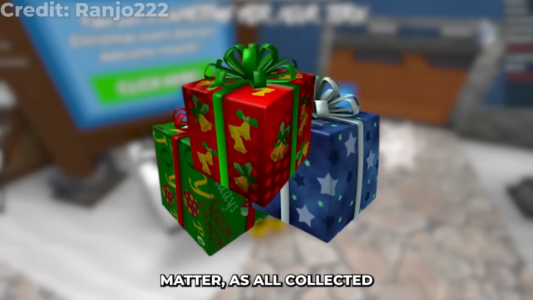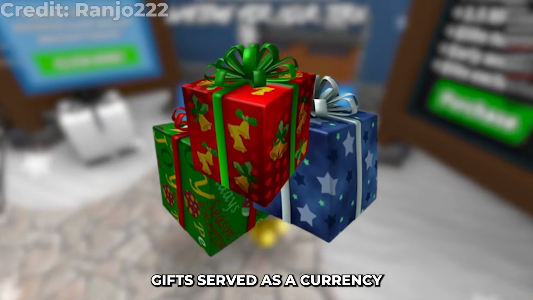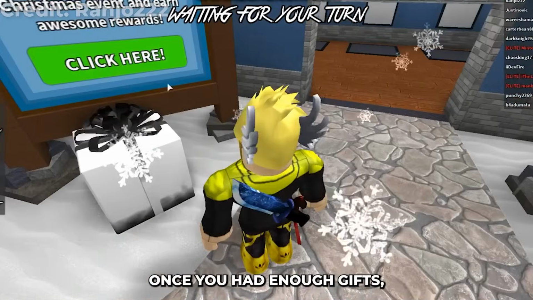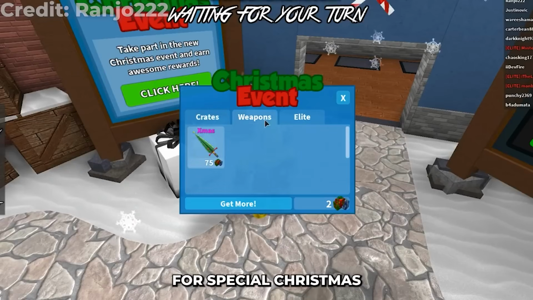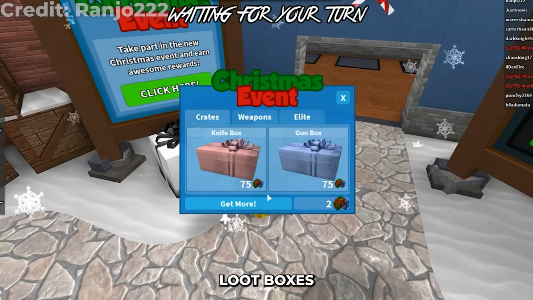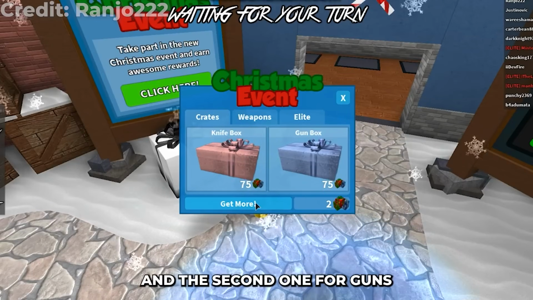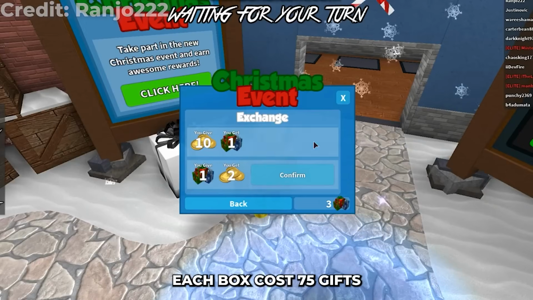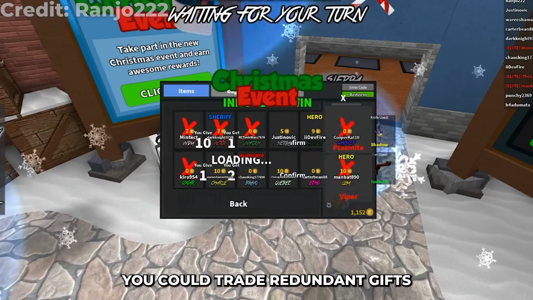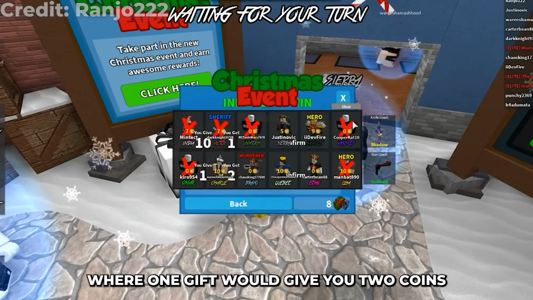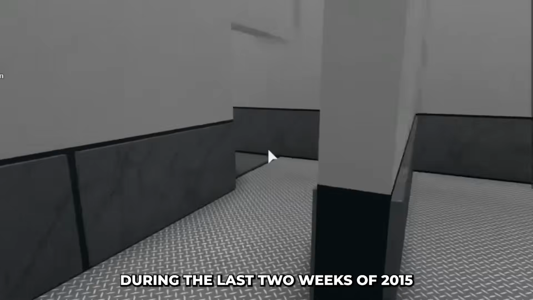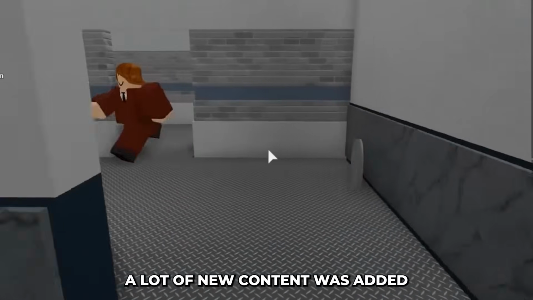But the color didn't matter, as all collected gifts served as a currency. They could have been collected in the game in the same way as coins. Once you had enough gifts, you could exchange them for special Christmas-themed boxes and items. For the first time, there were 2 separate loot boxes, one for knives and the second one for guns. Each box cost 75 gifts. Once you had all the weapons you wanted bought, you could trade redundant gifts for coins, where one gift would give you 2 coins. During the last 2 weeks of 2015, a lot of new content was added.